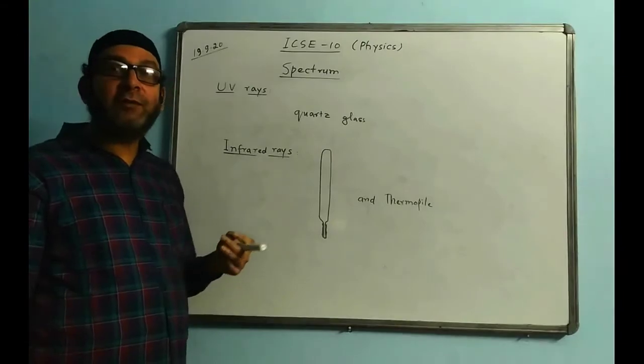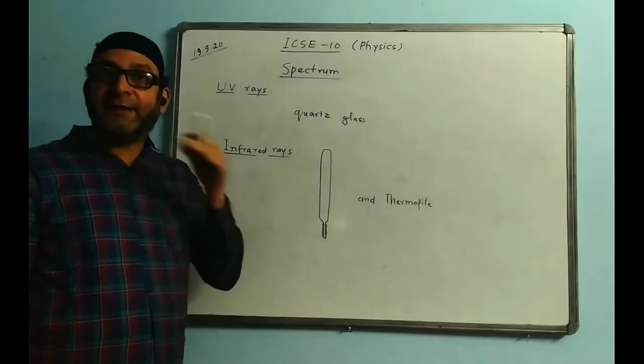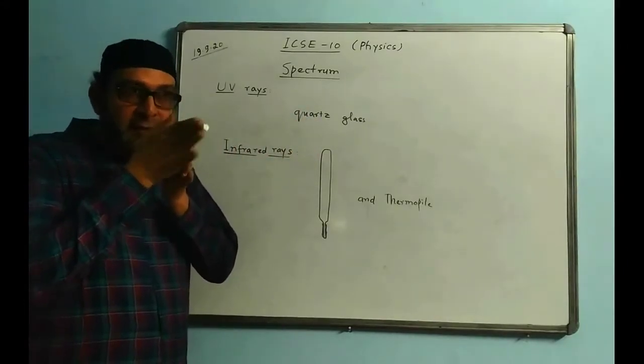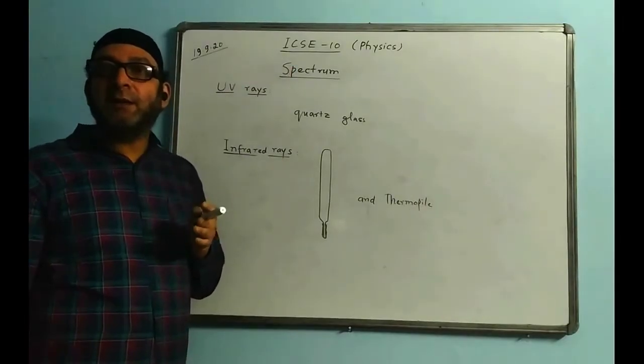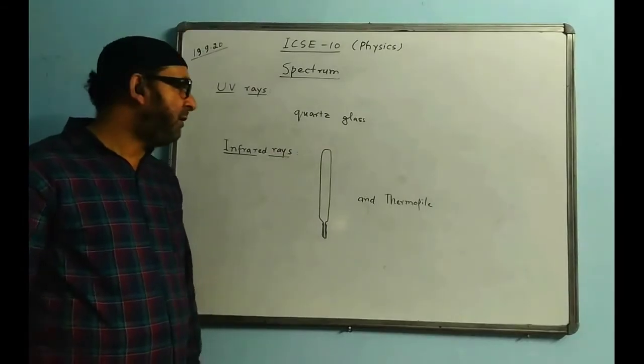What property do we use of infrared? It is the low scattering property, not the heating property. So it does not scatter on the way; rather, it can go very far. It can penetrate through a large distance in air, and it can take the picture clearly. So that is the idea.